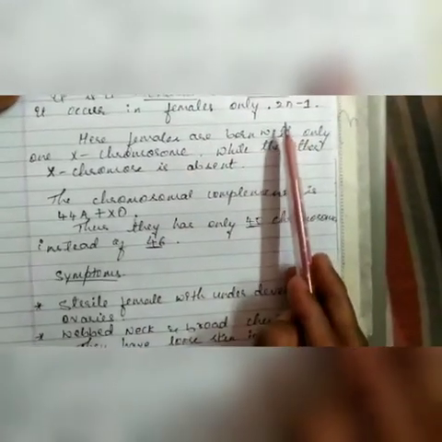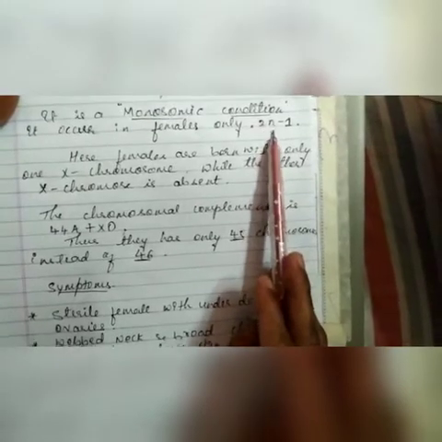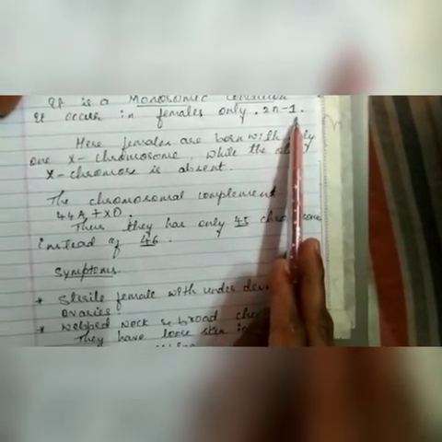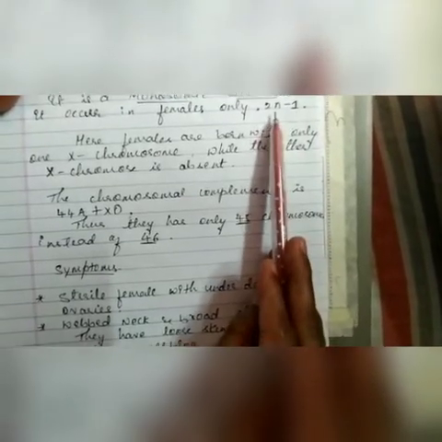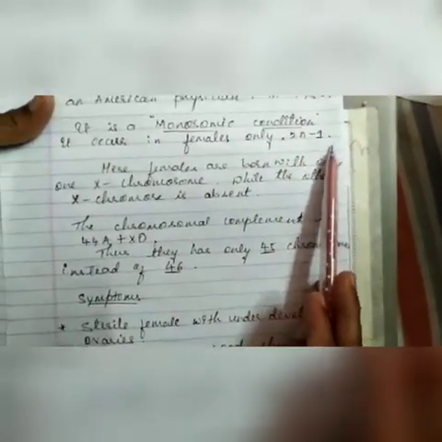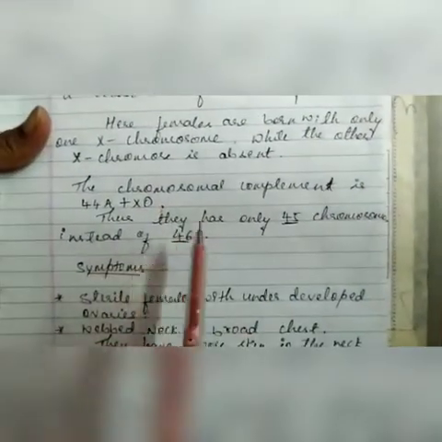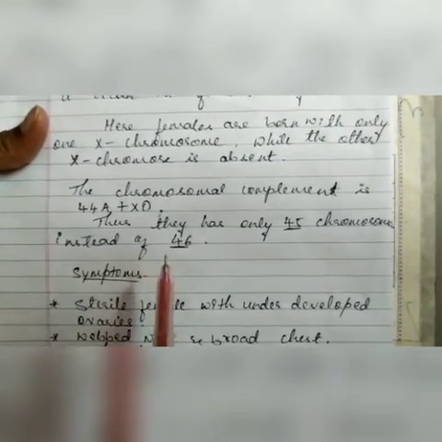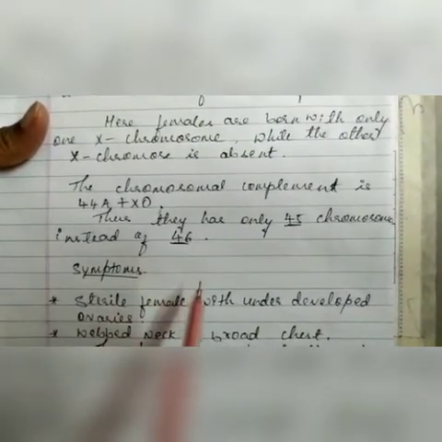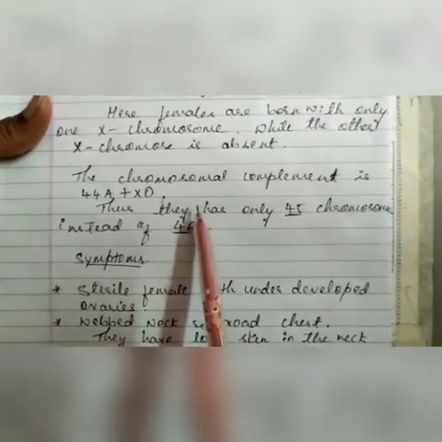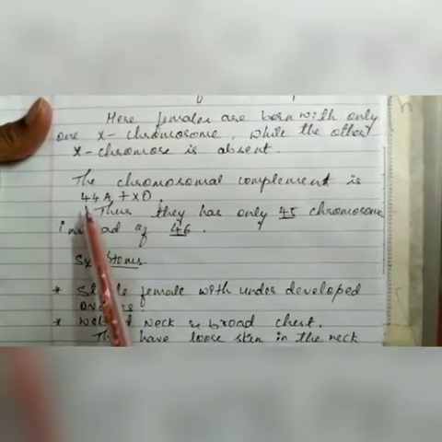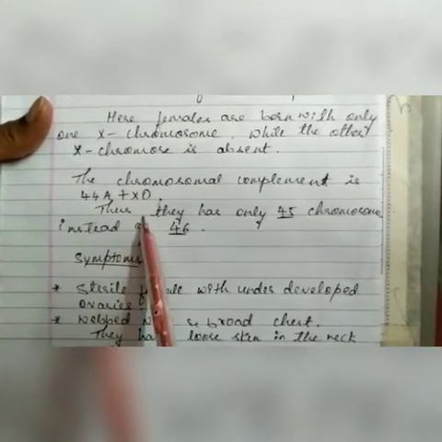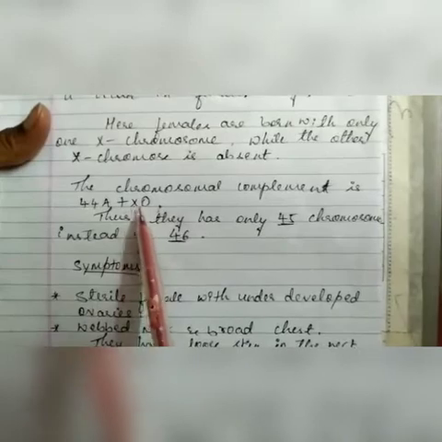Turner syndrome is written as 2n-1 because one of the X chromosomes is absent or lost, and hence it is written as 2n-1. One of the X chromosomes is lost at the time of non-disjunction of the chromosomes in oogenesis. The chromosomal complement of Turner syndrome is 44 autosomes, and the remaining one is the allosomes. The allosomes are X and 0.